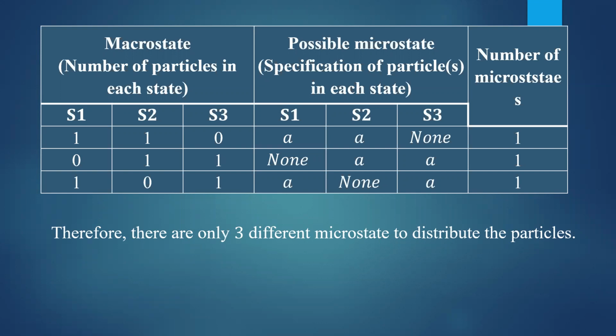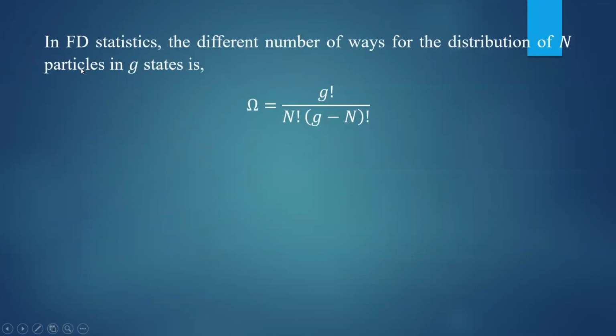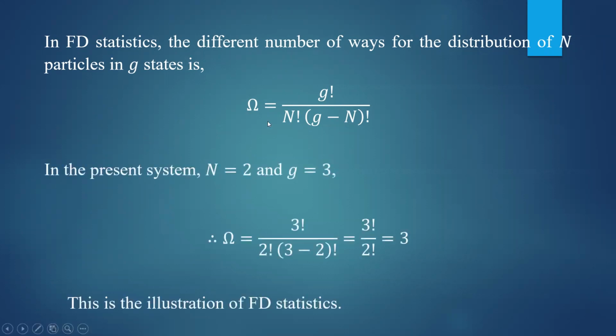Now let us check the formula. What is the formula? The number of ways in which n particles are distributed in G states is given by omega equal to G factorial divided by n factorial into (G minus n) factorial. In this case, we have found the number of ways to distribute two particles in three different states is equal to 3.